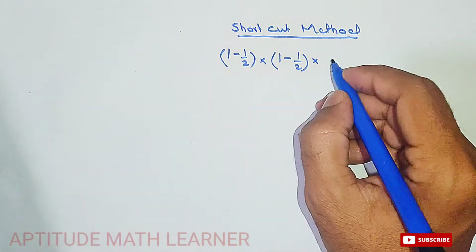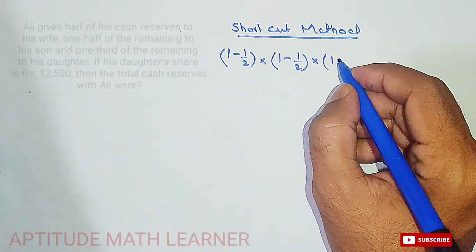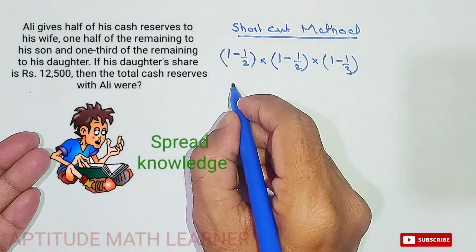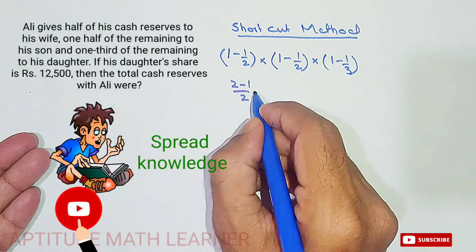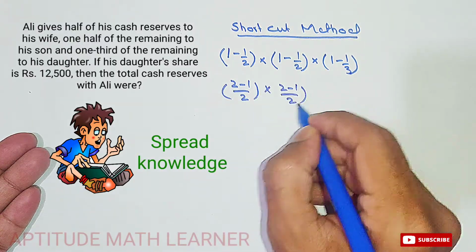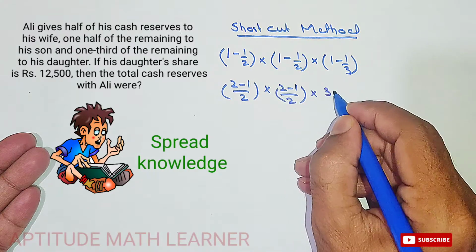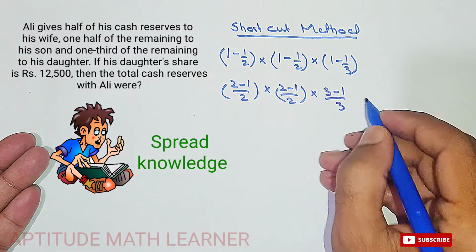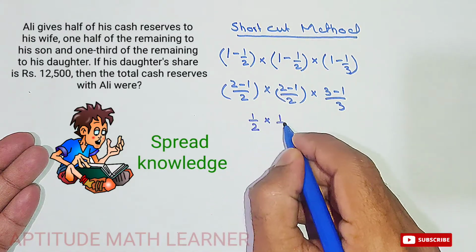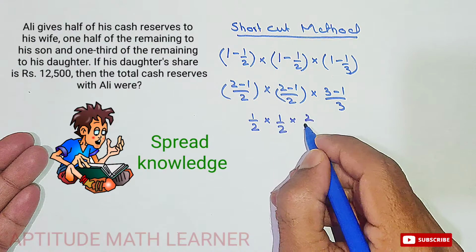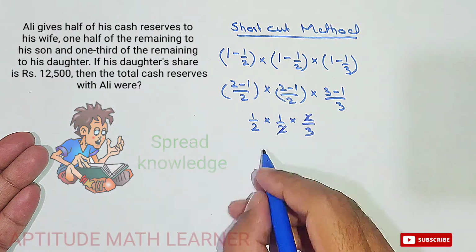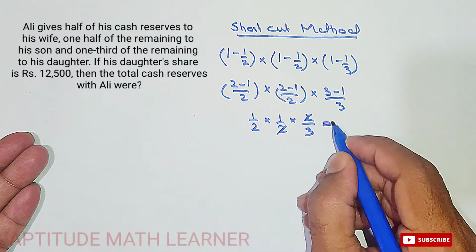So here we take 1 minus 1 upon 3. So after solving this, we get 1 upon 2 multiply by 1 upon 2 multiply by 2 upon 3.